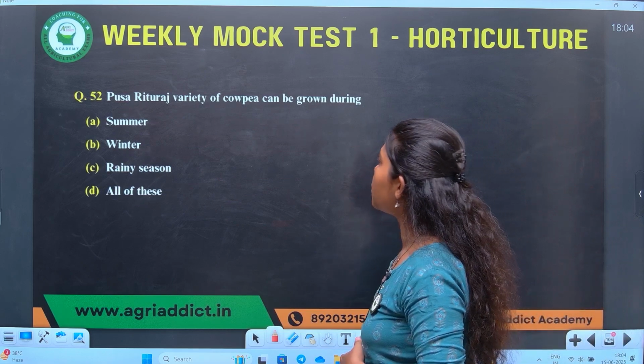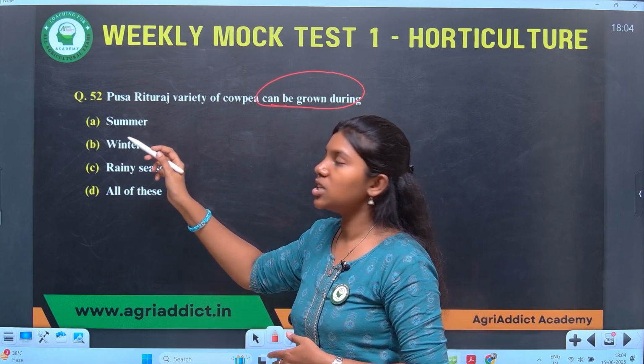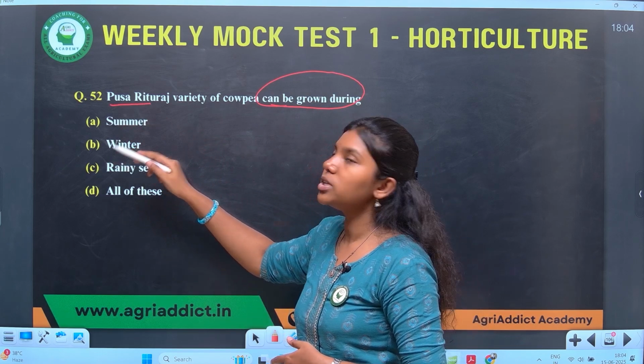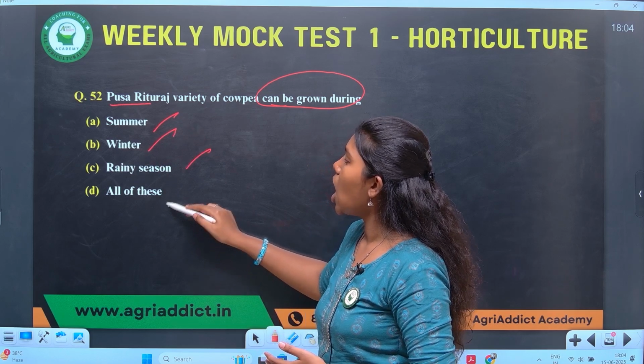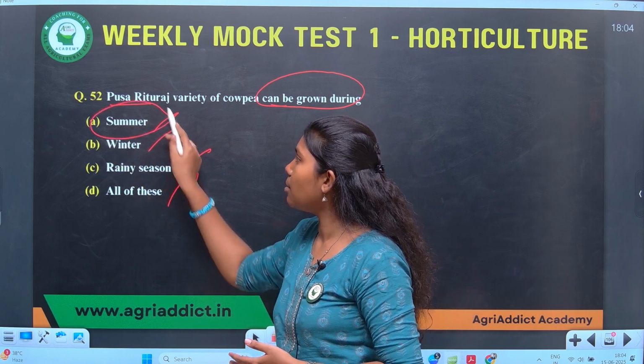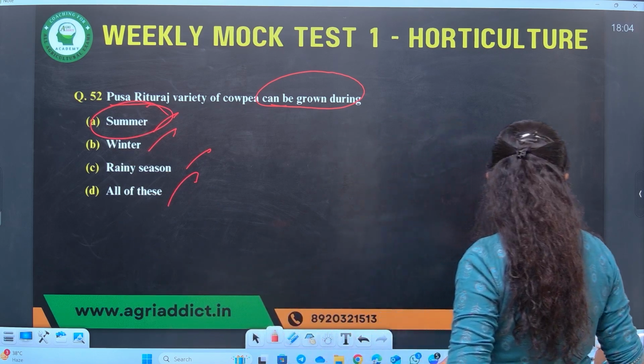Pusa Rudraj variety of cowpea can be grown during. The question here is, Pusa Rudraj variety of cowpea is suitable for which season? Summer, winter, rainy season or all season? The answer is summer. Pusa Rudraj is suitable to be grown during the summer season. We'll know the reason.